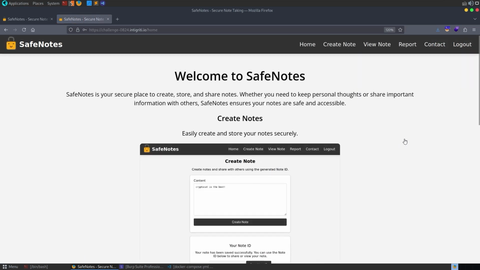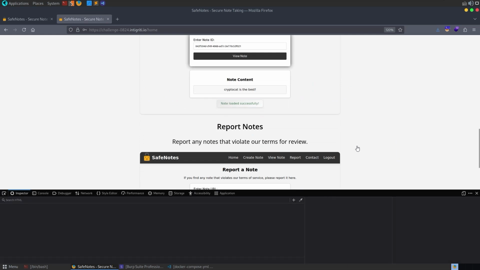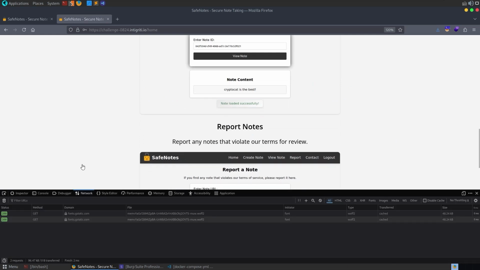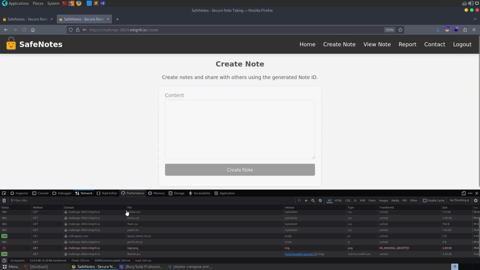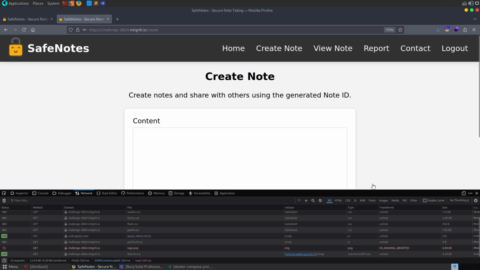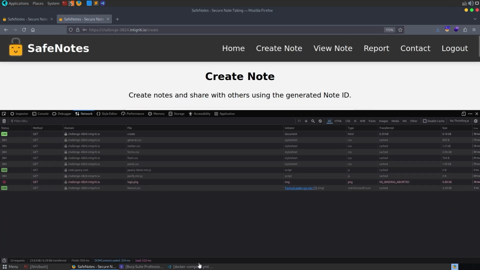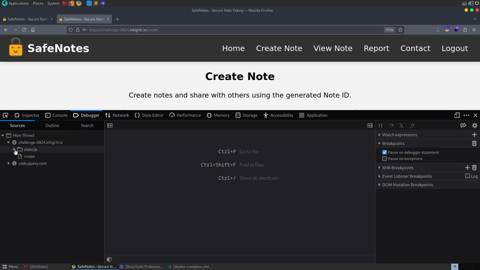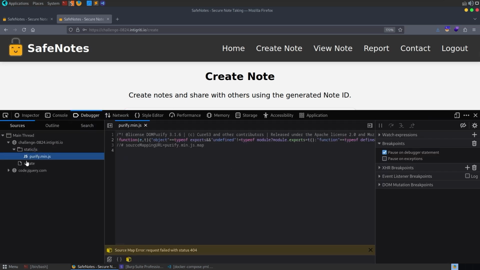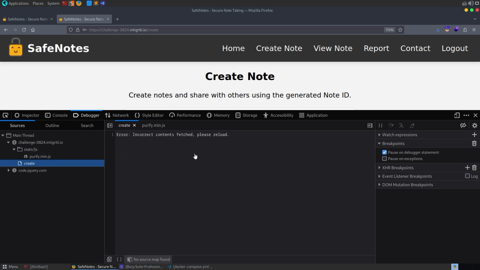All right, so you could just open up the console, and we could maybe see what requests are going backwards and forwards as we're checking out these different endpoints. We could go and have a look. Why is this so small? Yeah, we could go and have a look through the JavaScript and stuff in here, try and work out what's going on. You can see here it's actually importing DOM Purify.